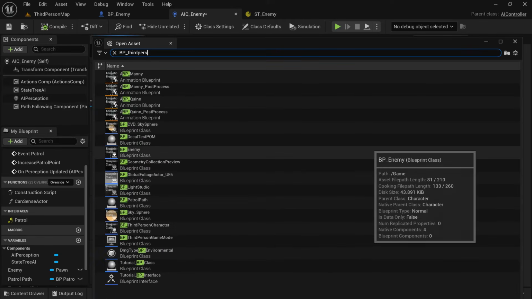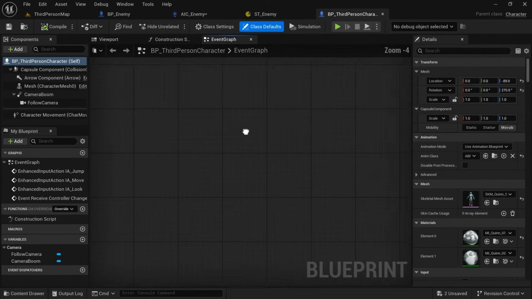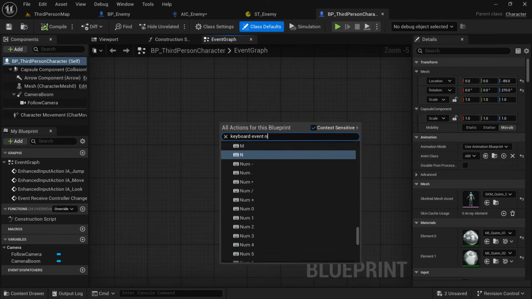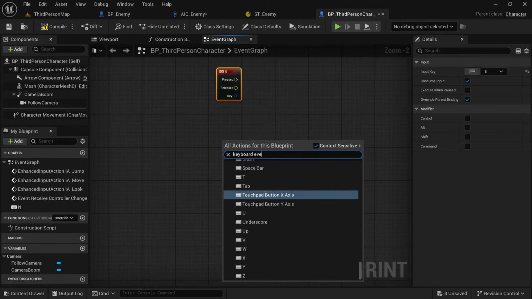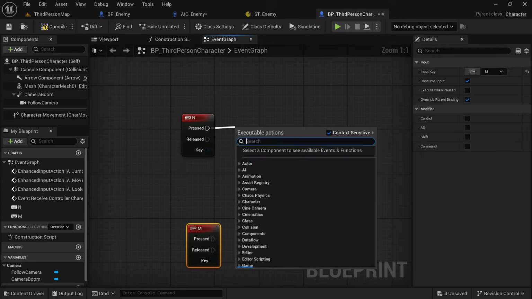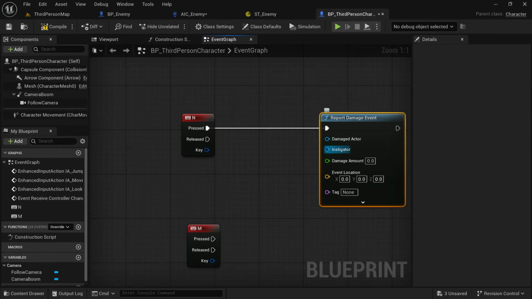Then, if you press Control P, it will give you a way to search for any of the items. You could search for it manually in the content browser, but this is a little bit quicker. So search with Control P, open your third person character, then get the keyboard event for N and get the keyboard event for M. We're going to set up some default practice demos for how we can send damage and send noise.